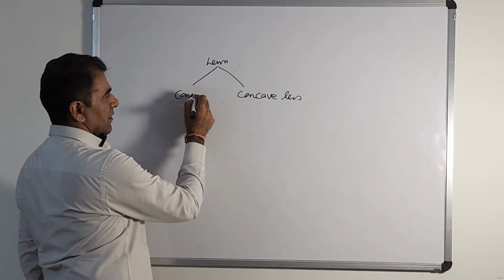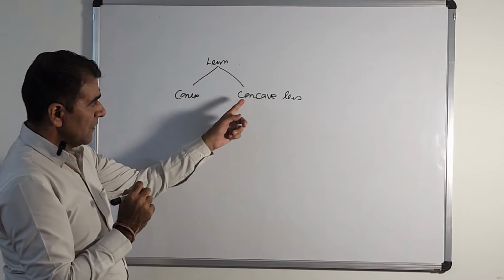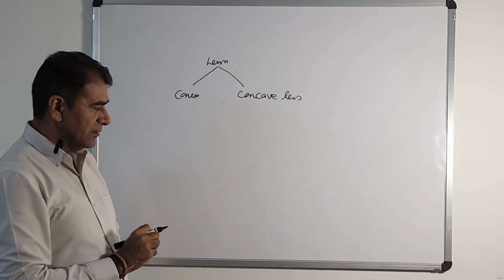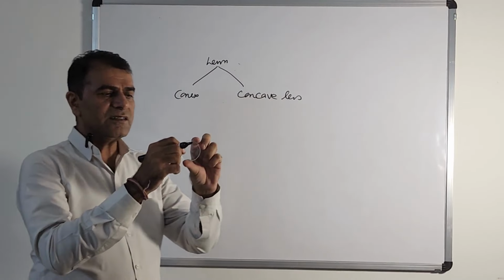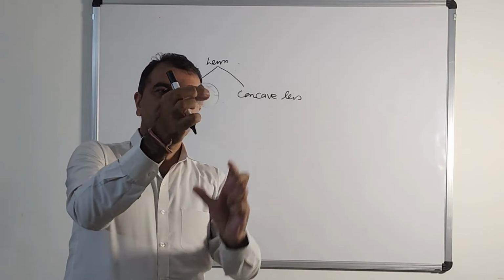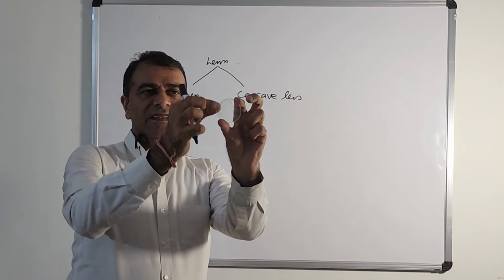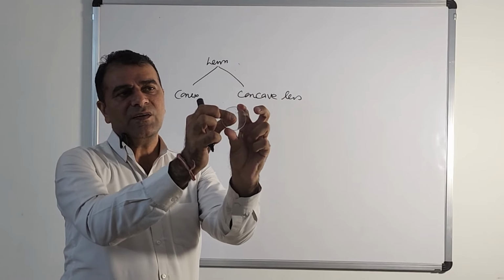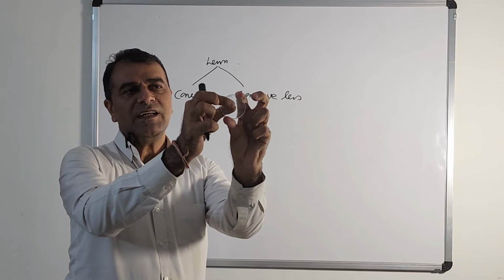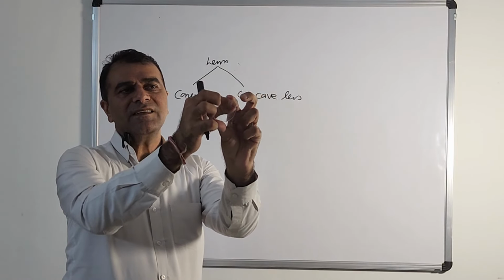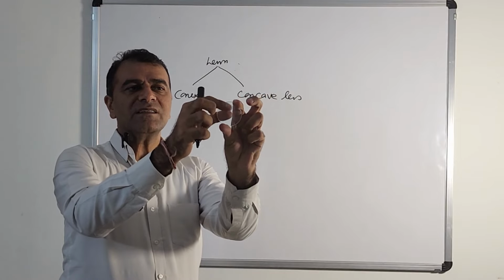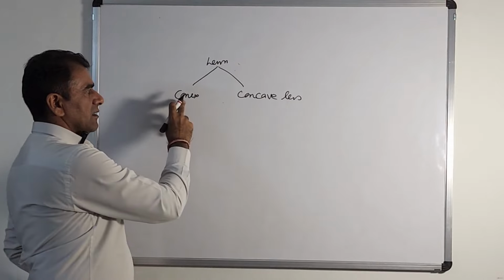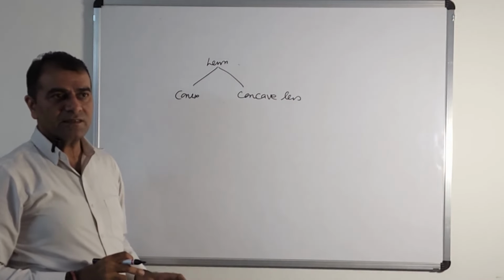So this is a convex lens, right? Another is the concave lens, with a very small difference. In a concave lens, it is thin in the middle and thick at the ends. If you touch it from one side and go towards the other, you see that the middle is thin and the sides are thick. So this is a concave lens. There are two types of lenses: one is the convex lens, the other is the concave lens.